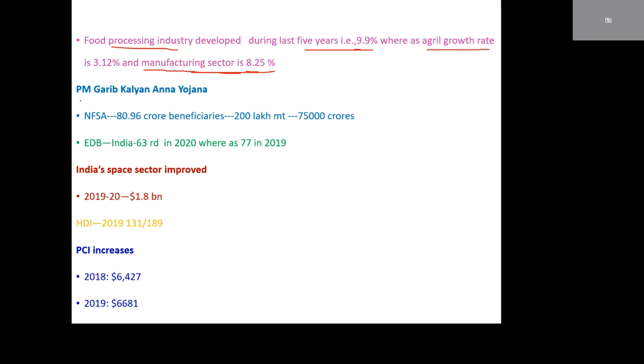PM Garib Kalyan Anna Yojana. That is free of cost.